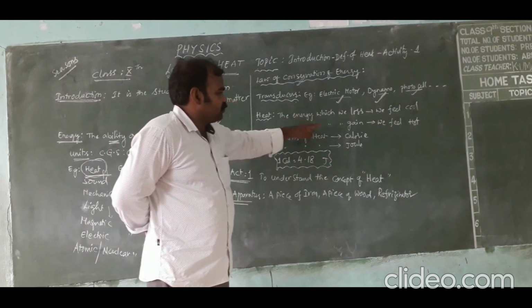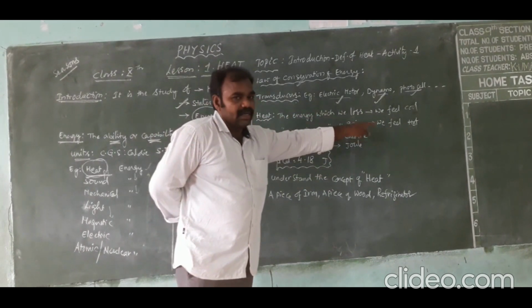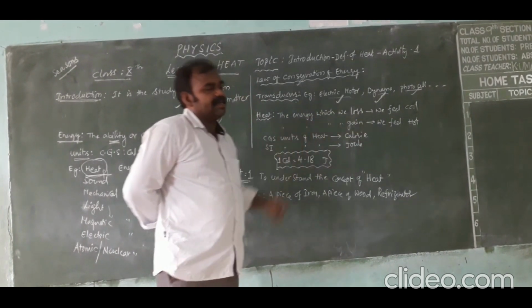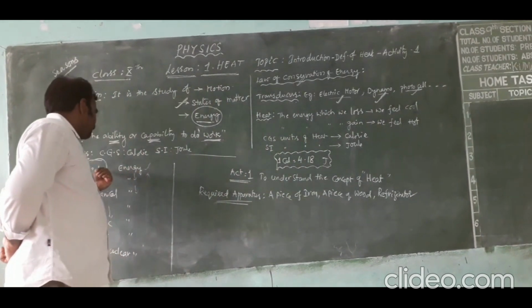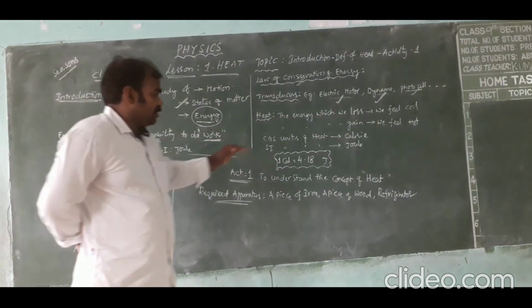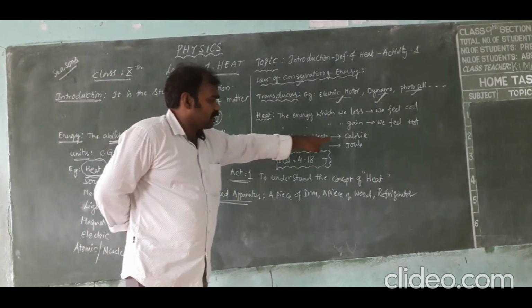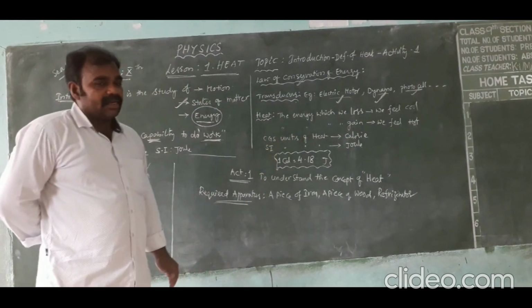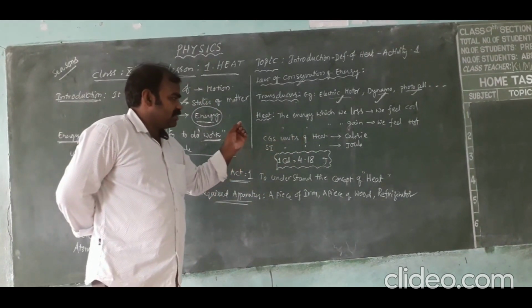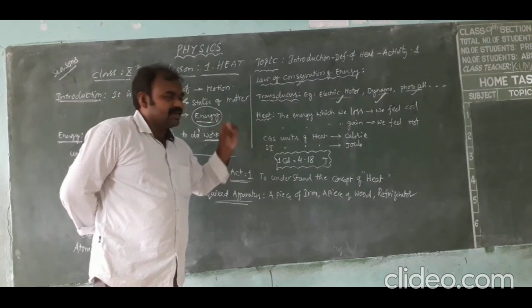The energy which we gain, we feel hot. That type of energy is called heat energy. And already we told that heat energy has the units: CGS units are calories and SI units are joules. And the next thing is, is there any relation between calorie and joule?